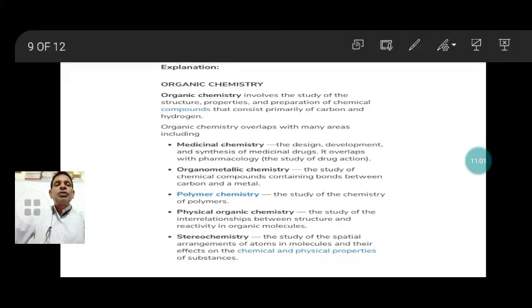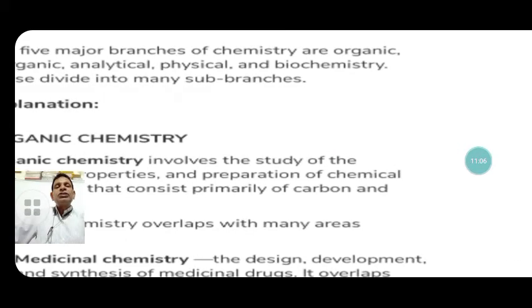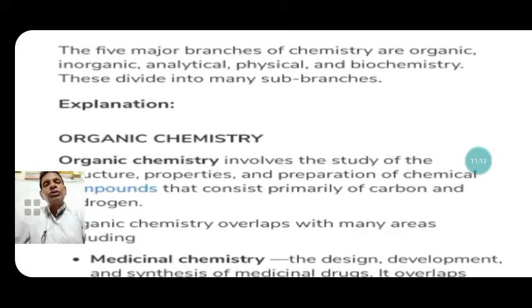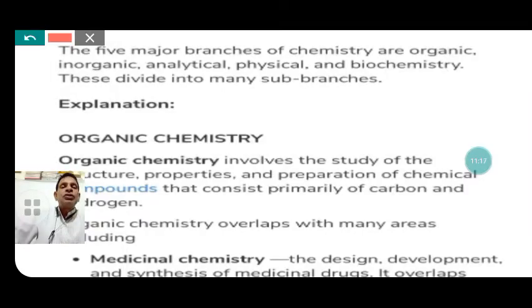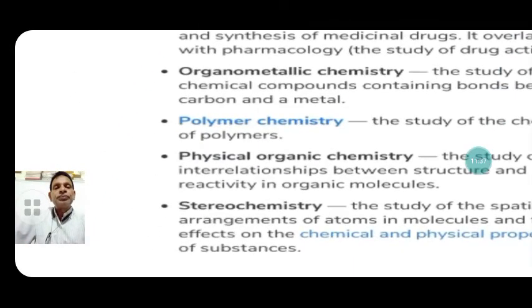Now, chemistry is divided into some major branches that I am going to discuss. The 5 major branches of chemistry are organic chemistry, inorganic chemistry, analytical chemistry, physical chemistry and biochemistry. These branches are also divided into sub branches. I am going to discuss first what organic chemistry is.